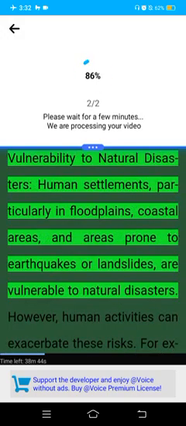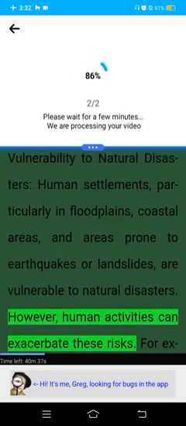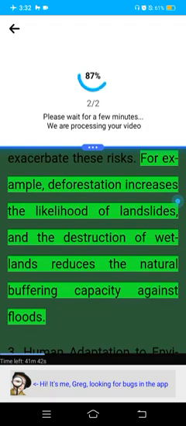Vulnerability to natural disasters. Human settlements, particularly in floodplains, coastal areas, and areas prone to earthquakes or landslides, are vulnerable to natural disasters. However, human activities can exacerbate these risks. For example, deforestation increases the likelihood of landslides, and the destruction of wetlands reduces the natural buffering capacity against floods.